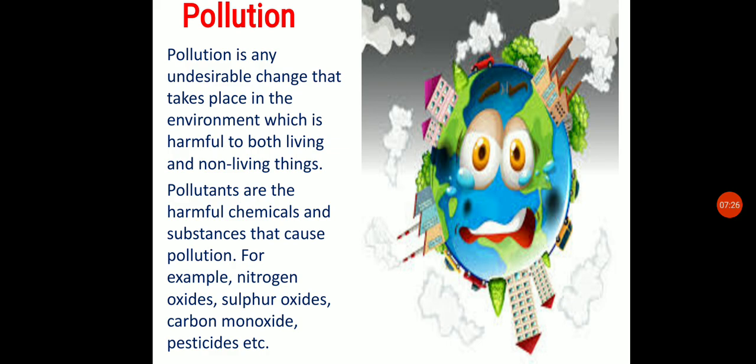So how is the pollution caused? By the pollutants. So what are pollutants? Pollutants are the harmful chemicals and also the substances that cause the pollution. These are called the pollutants. Take for example nitrogen oxide, sulfur oxide, carbon monoxide, pesticides. These are some of the pollutants which will cause the pollution of the atmosphere.